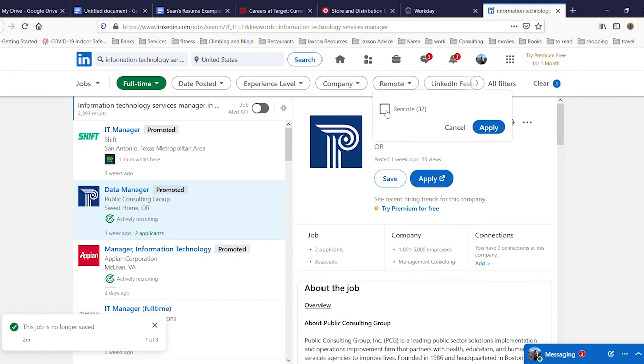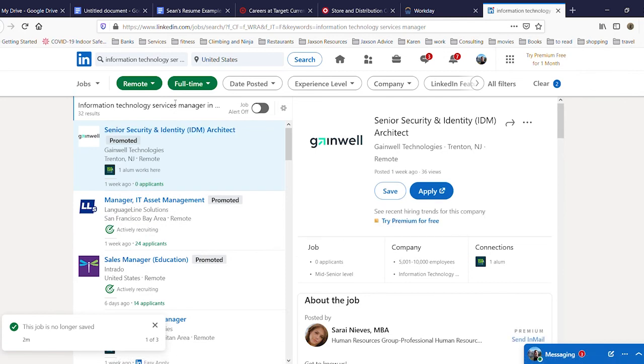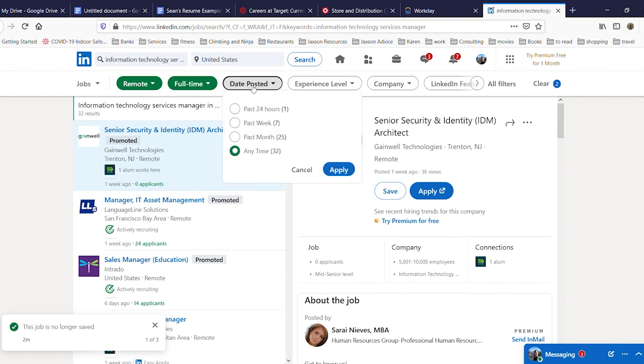Do I want remote work? Obviously particularly relevant right now. So I choose that. And I choose to apply the filters. And so now I see remote full-time jobs. And so that is still bringing up ones that are posted there, but there are a lot fewer of them. Now if I go to date posted, there's 32 anytime, 1 in the last 24 hours instead of 3. So that's how we use the job search.